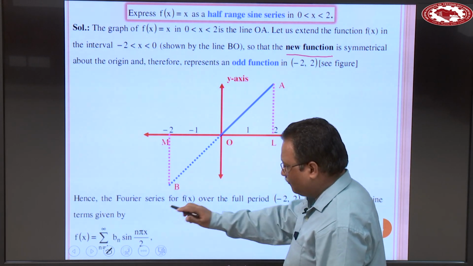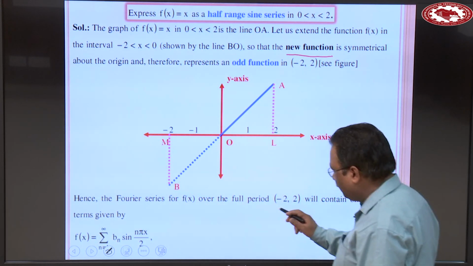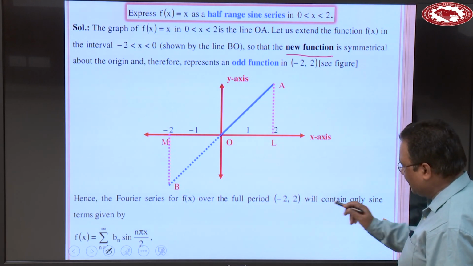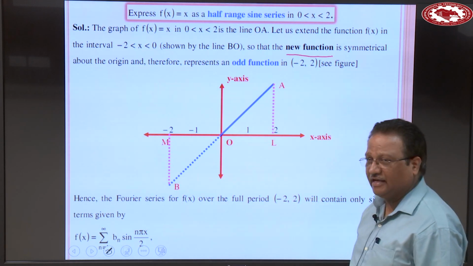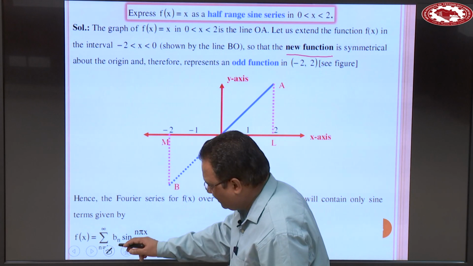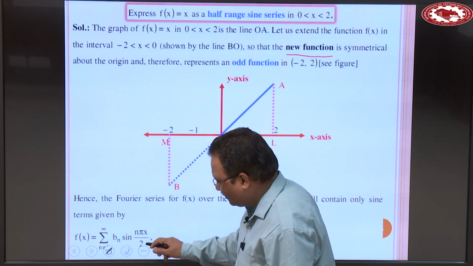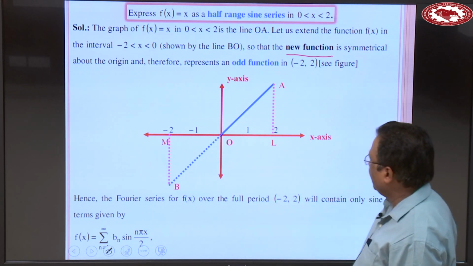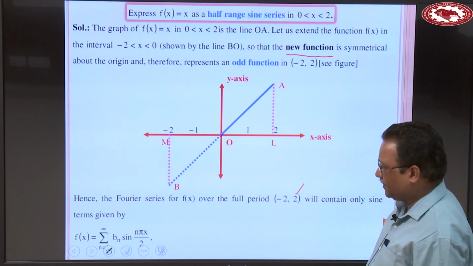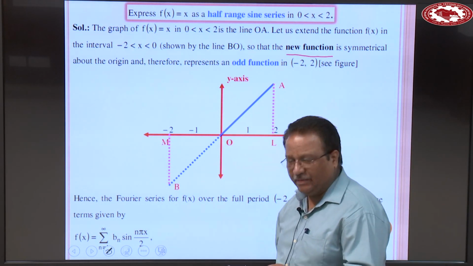In that case, the Fourier series for f(x) over the full period minus 2 to plus 2 will contain only sine terms, and that one is given by summation b n sine n pi x over c. Here c is 2. So you just evaluate b n here.